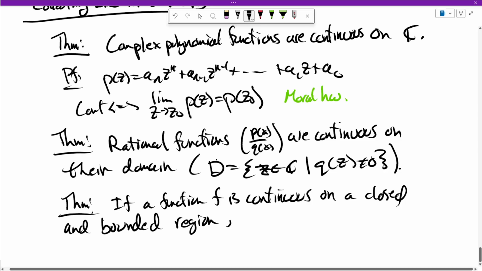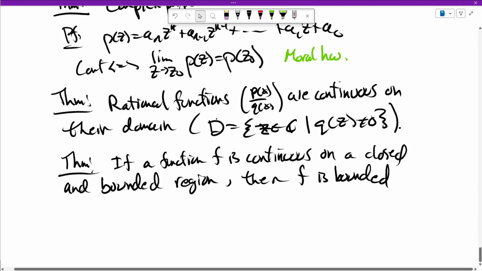What do we learn if this is true? Well, in real numbers, what you looked for were maxima and minima, or extreme values. In complex numbers, the same is true. So f is bounded. And recall, bounded from the book just means that the size of f is less than or equal to a fixed number for all z in the region.